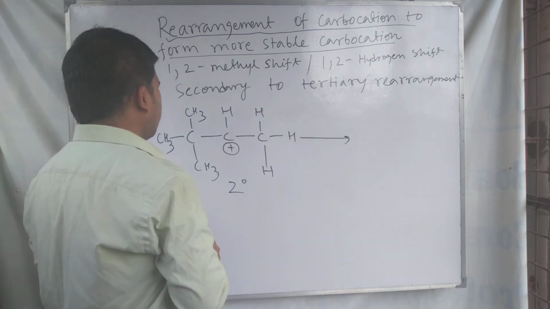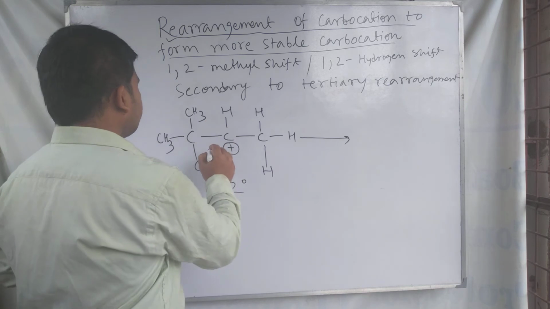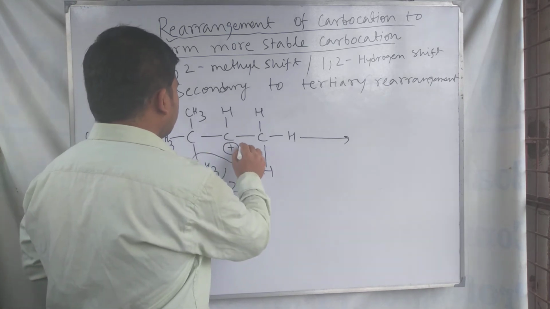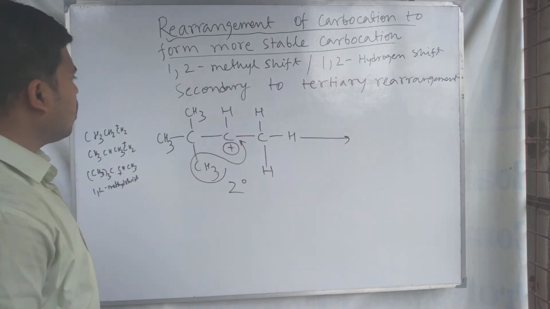Secondary carbocation to tertiary carbocation can be changed by shifting its methyl group. Means if this methyl group is shifted to the nearest positive charge carbon, what will form?